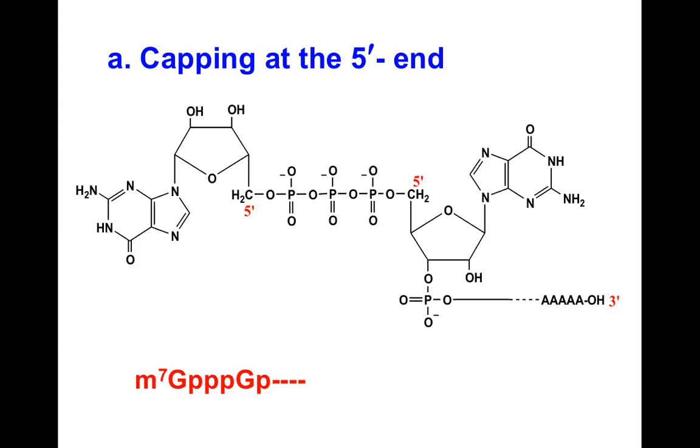So this protects the newly synthesized messenger RNA from being degraded by RNases. So this is the 7-methyl guanosine cap present on the 5' end of messenger RNA. A 7-methyl group is attached, 7-methyl guanosine.